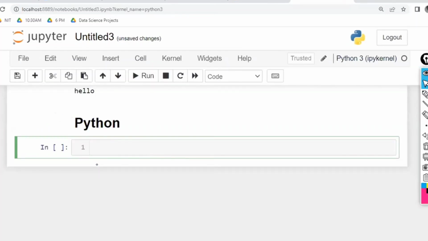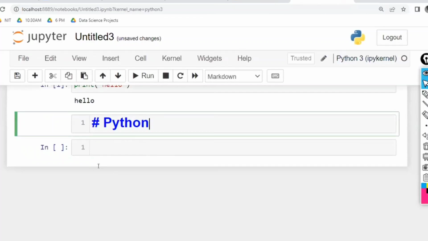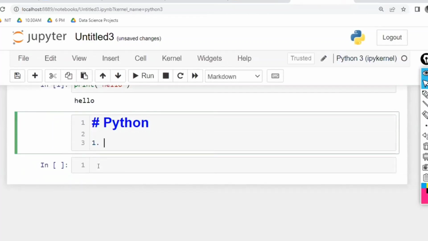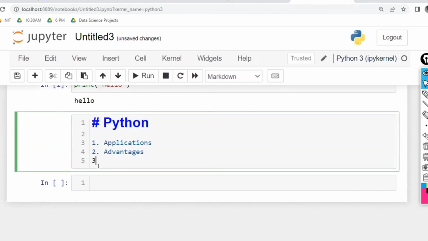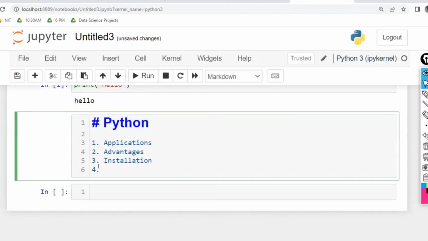Now within this heading, what have we discussed in today's class? Point number 1, we have seen the applications. Point number 2, we have seen the advantages. Point number 3, we have seen the installation. Point number 4, various ways to execute the code.